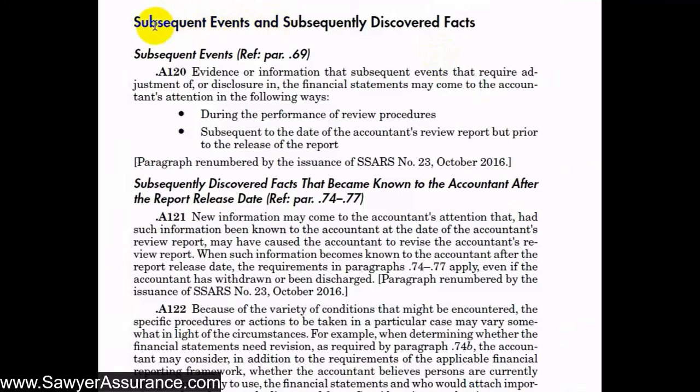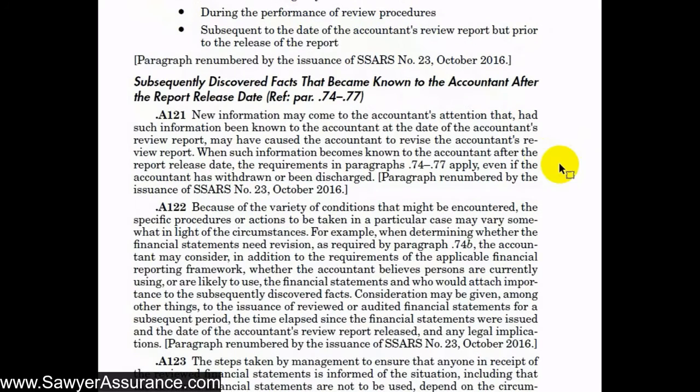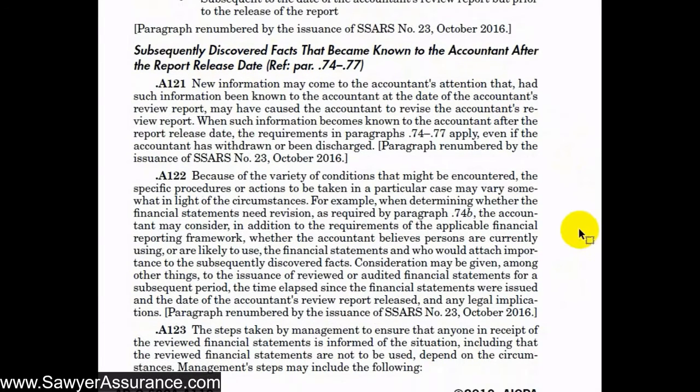Okay, so now we're down in subsequent events and subsequently discovered facts in the explanatory material section. And so it says we might come across subsequent events or subsequently discovered facts in a variety of ways, and a few of those might be during performance of our review procedures, and also subsequent to the date of the accounts review report, but prior to the release of the report. So before the report date and after the report date. So regarding subsequently discovered facts that become known to us after the report release date, a few items of discussion here. It says that new information may come to our attention that had such information been known to us before or at the date of our review report, it would have caused us to revise our review report.